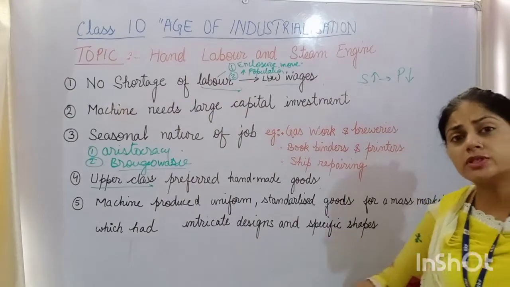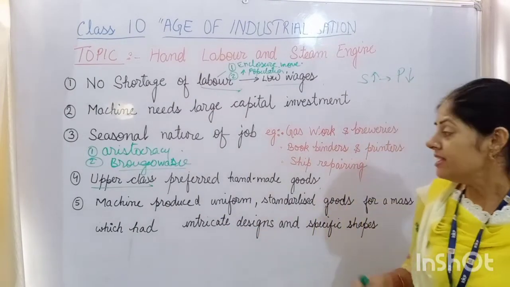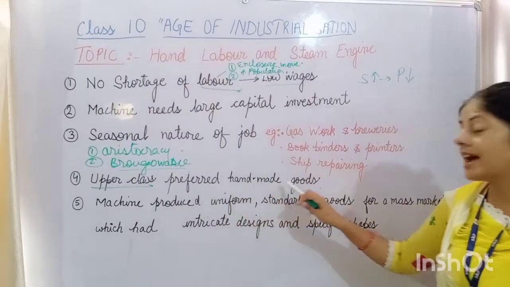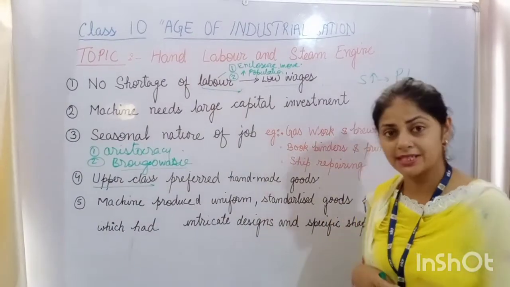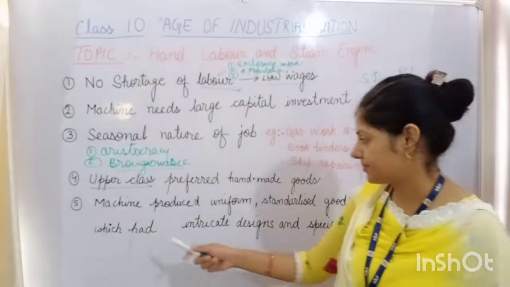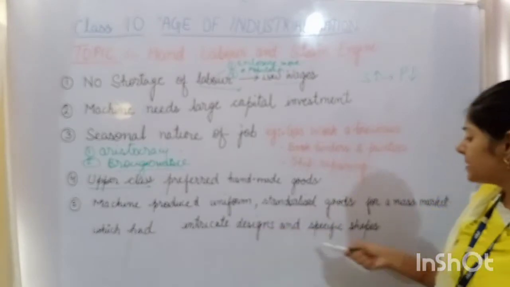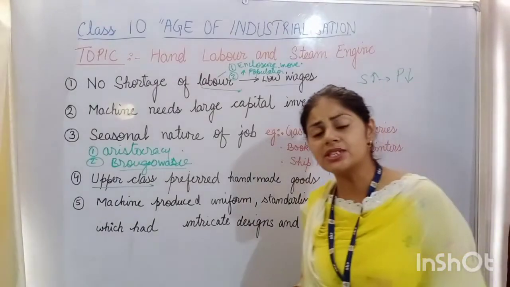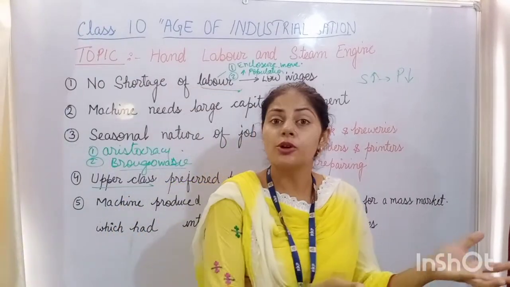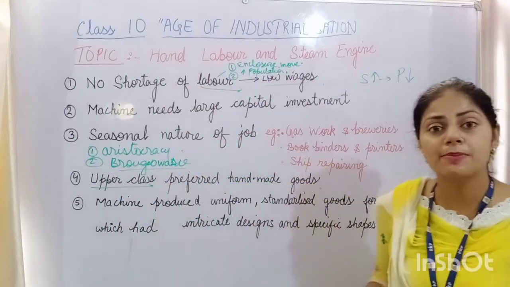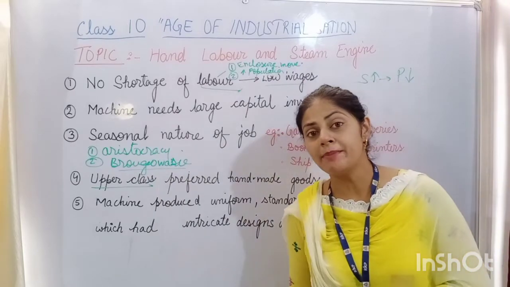They were produced in masses of the same color and design. That's why the upper class preferred handmade goods, because they were the class symbol, the status symbol of Britain at that time. While the machine products had a similar design, shape and color, that's why they were used mainly to be exported to the colonies. So machine-made products were made for export to the colonies.